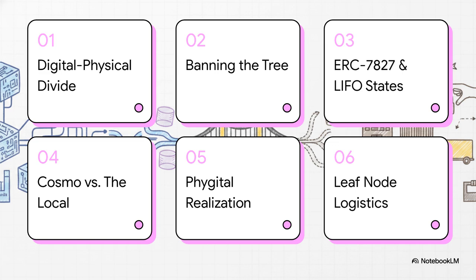So, here's our roadmap for today. First, we'll look at the digital-physical divide. Then, apostasy, banning the tree. 3, ERC7827 and LIFO states. 4, the Cosmo versus the local. 5, digital realization, the cheerbot. And finally, 6, leaf node logistics. Let's just dive right in.